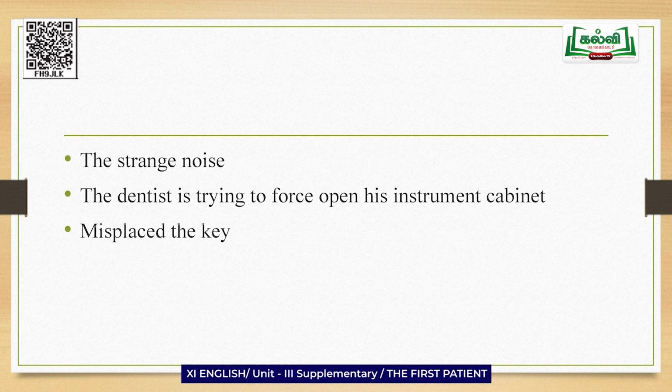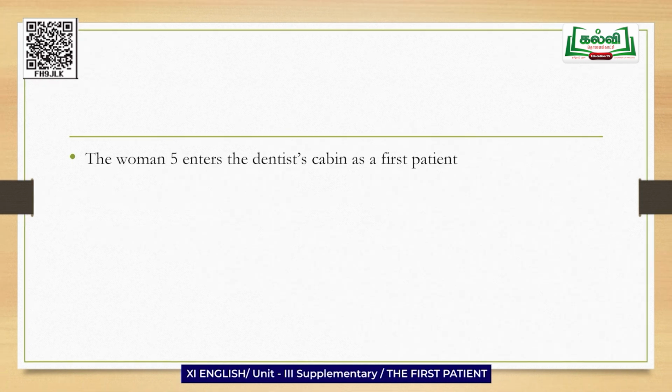Students, can you tell me now who is left in the waiting area? Only one, that is woman 5. Finally, the dentist finds his key and asks for the patient.